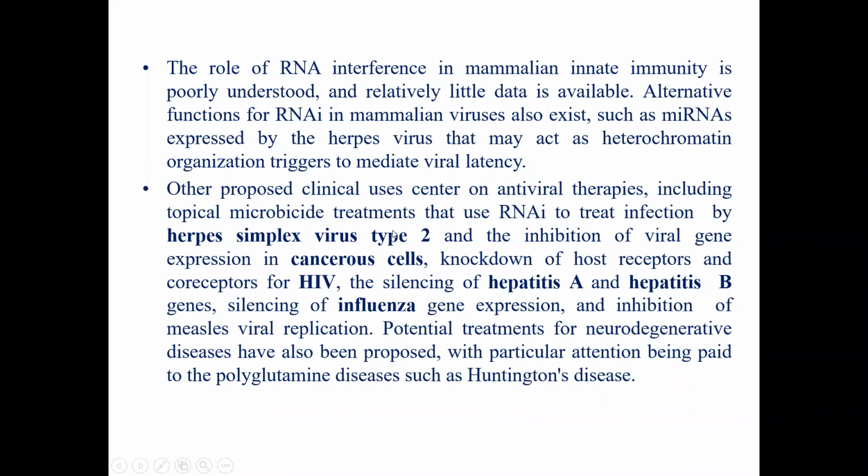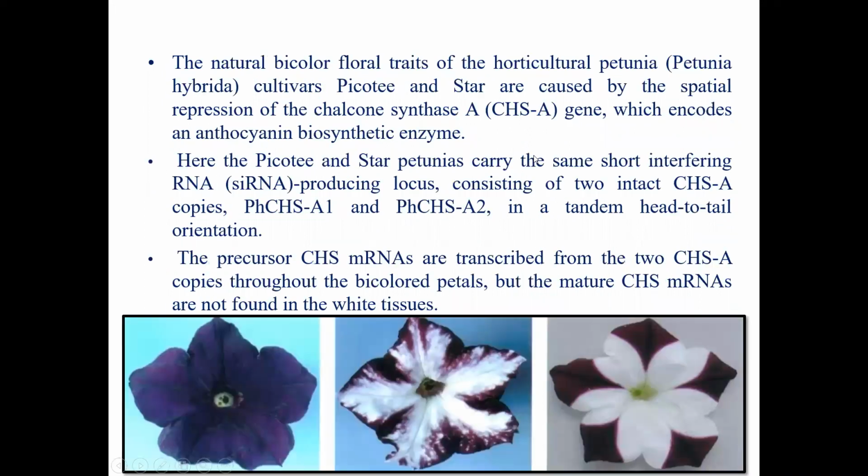in the animal body. Then another promising clinical use is antiviral therapies. Nowadays RNAi is used to treat infection. I have already mentioned this RNAi can be used to make disease resistant varieties. So herpes simplex virus 2, then inhibition of cancerous cells, HIV, many things can be done by using this RNAi technology. Another important application is natural bicolor traits in horticulture.